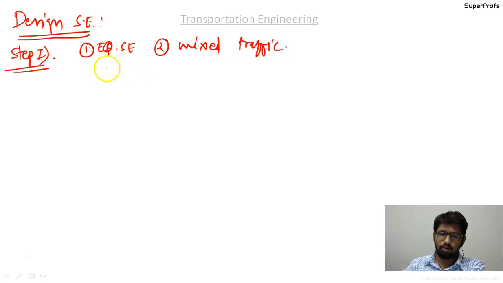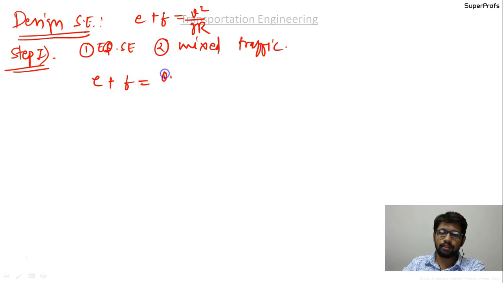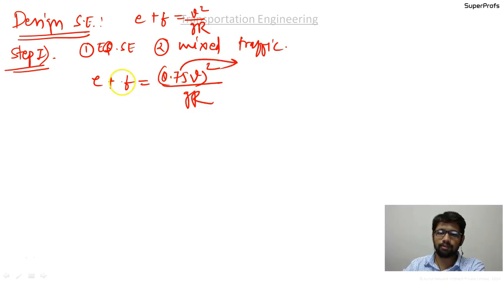So the formula was modified. This is the general formula, e plus f equal to V square upon gR. For the mixed traffic condition, e plus f equal to 0.75 V square upon gR, and f should be 0 since it is the equilibrium super elevation. Here you will get e calculated.